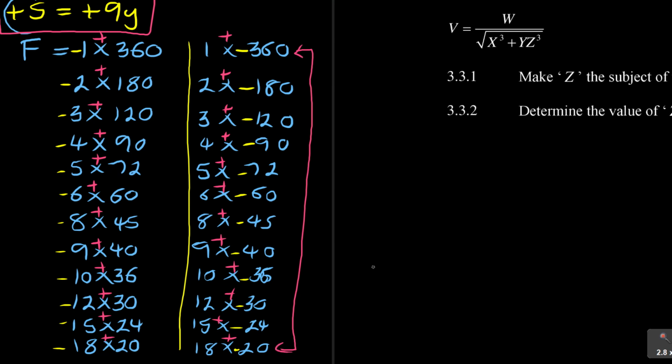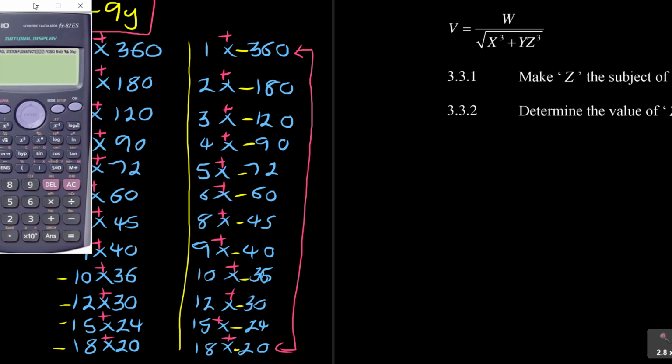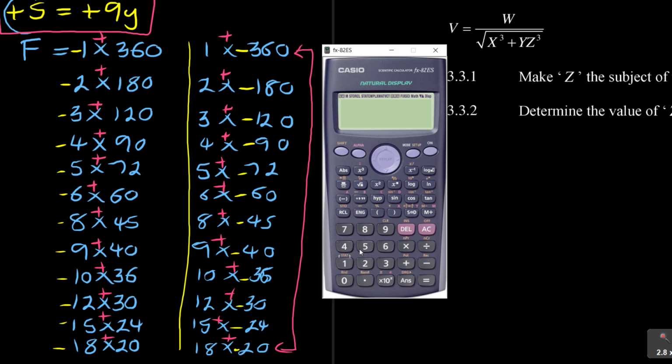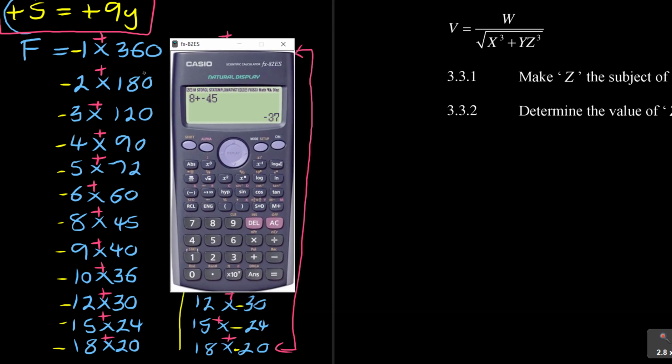So in here, when you look at this side, just to test with one so that we don't waste time. If I choose any number, for example, 5 and 72 here. If I say 5 plus, remember I'm adding them, plus negative 72, you can put a bracket if you want. You see, I'm getting a negative number. Any number, as long as the bigger number is negative, or 8 plus negative 45, I'm getting a negative number, which is not my sum. My sum is positive 9, which means I must focus on these numbers. The farther apart they are, there is no way you can get a 9. For example, 3 and 120, it's out. 4 and 90, all these numbers are far from each other.